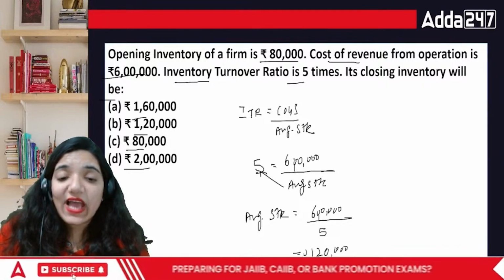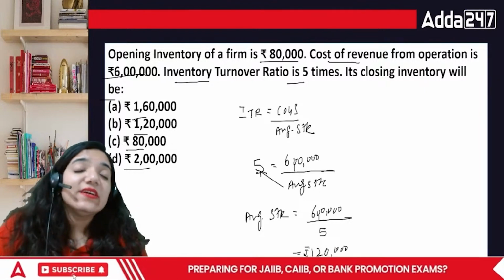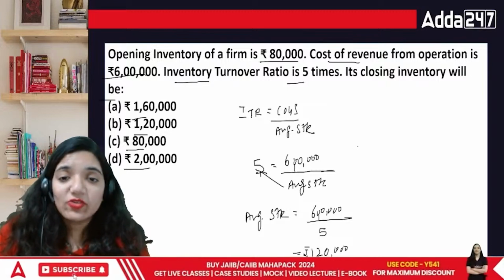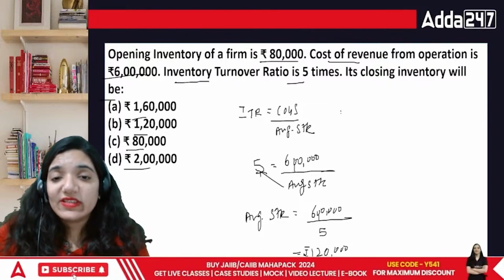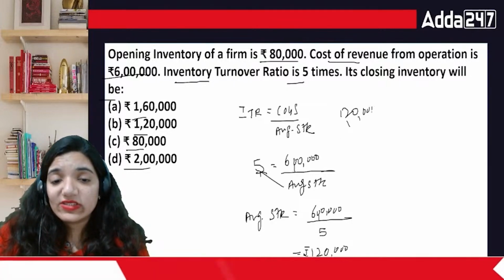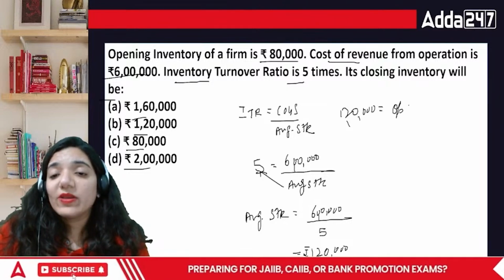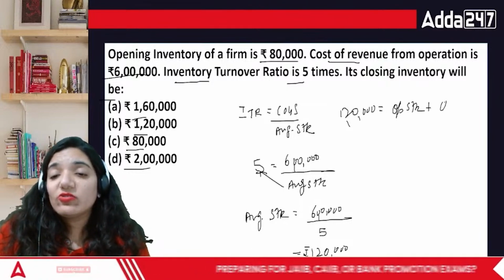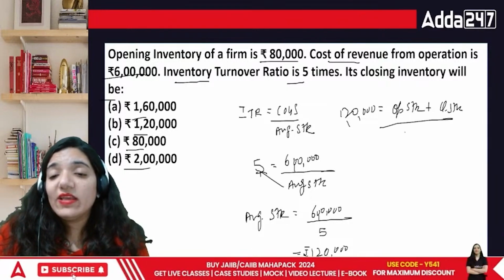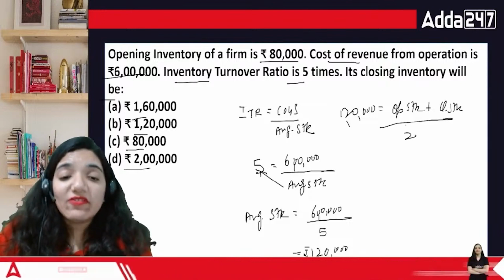That would be 1,20,000. Now this is the average stock. Average means first year plus second year divided by 2. So 1,20,000 is the average, which is opening stock plus the closing stock divided by 2. That is how we find the average.